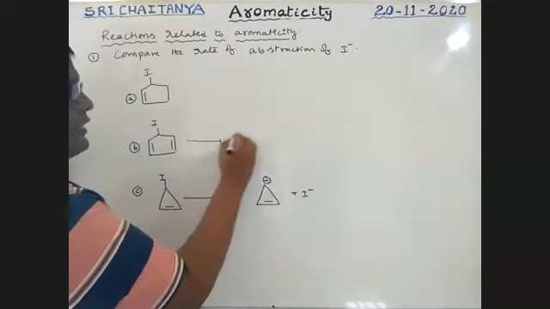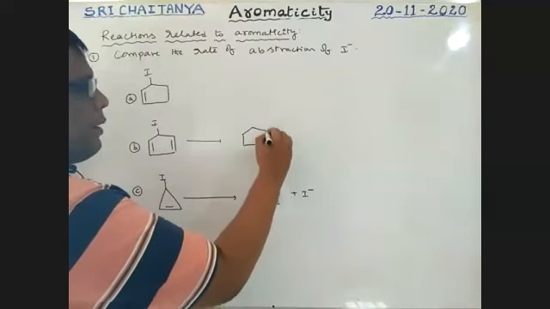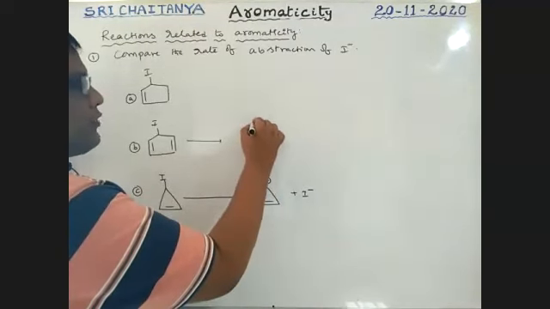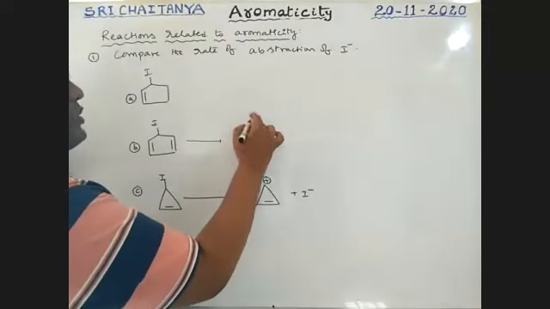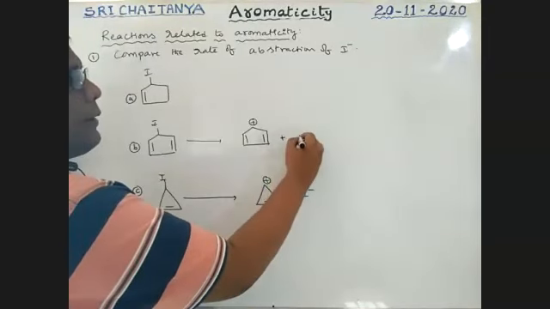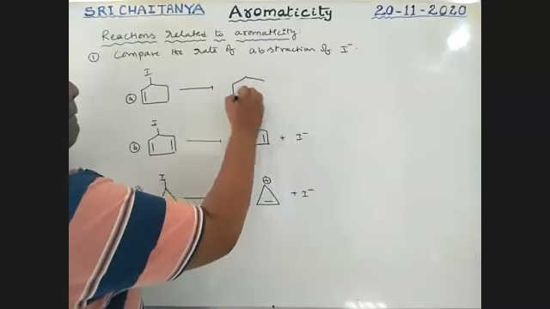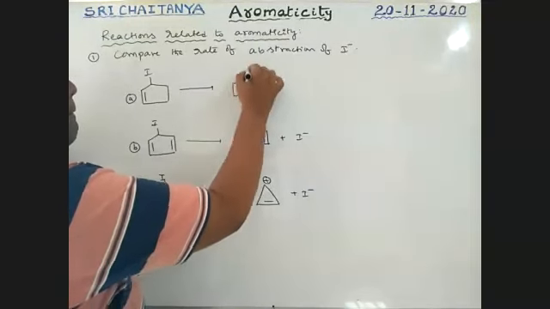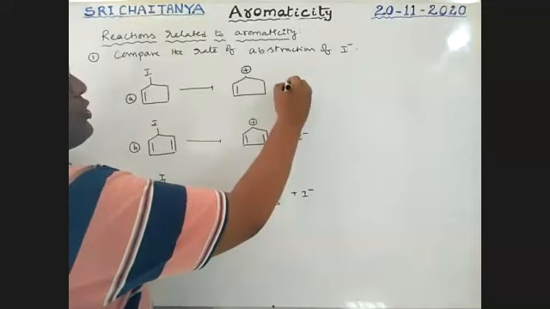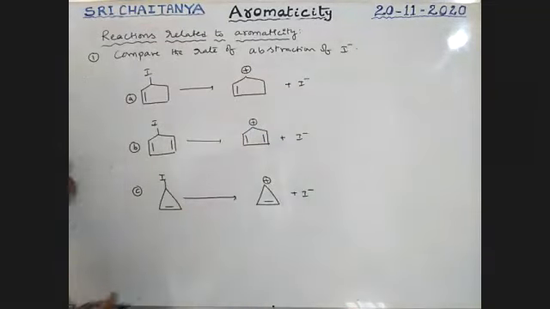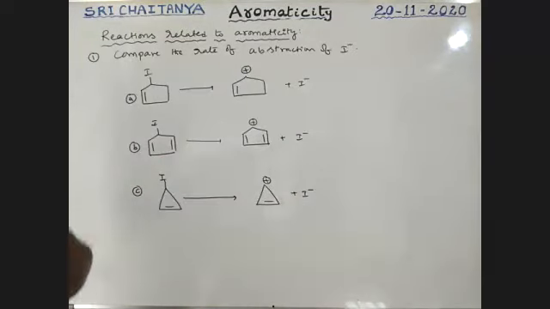If it loses its I minus ion, this one gets a positive charge plus the I minus ion. Among these three products, which one is more stable?